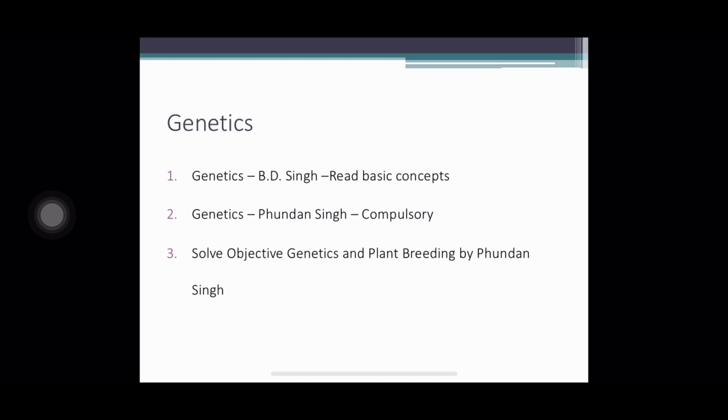Here remember one point. Most of us will try to read the tough topics and expect the paper to be very tough. Obviously it will be tough, but be sure that you are perfect with the basic concepts. You should not get confused at the basic level. Like, what are purines and pyrimidines? Immediately you have to answer it correctly. And how many bonds between A and T or A and U? Two bonds. And G and C are connected by 3 hydrogen bonds. So these are the basic questions.